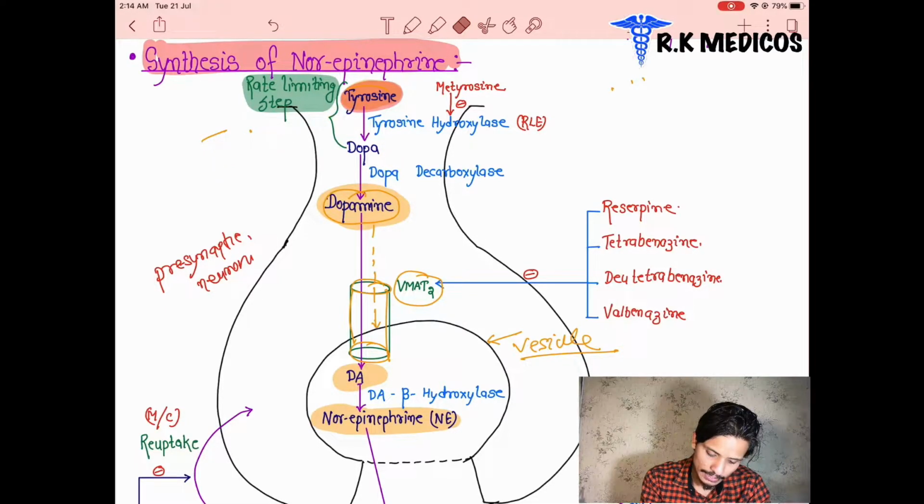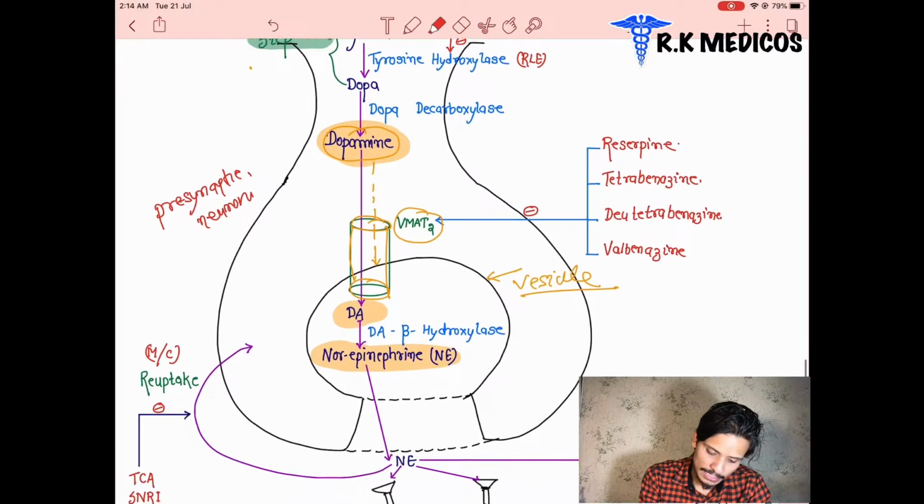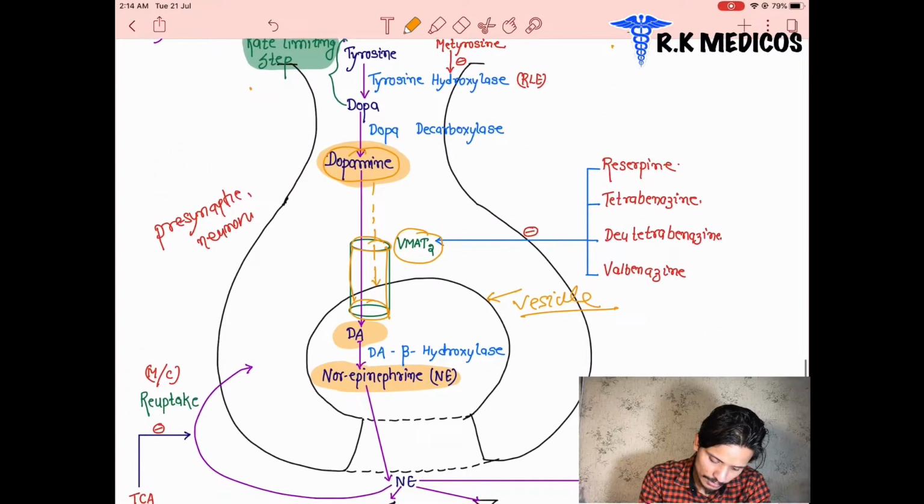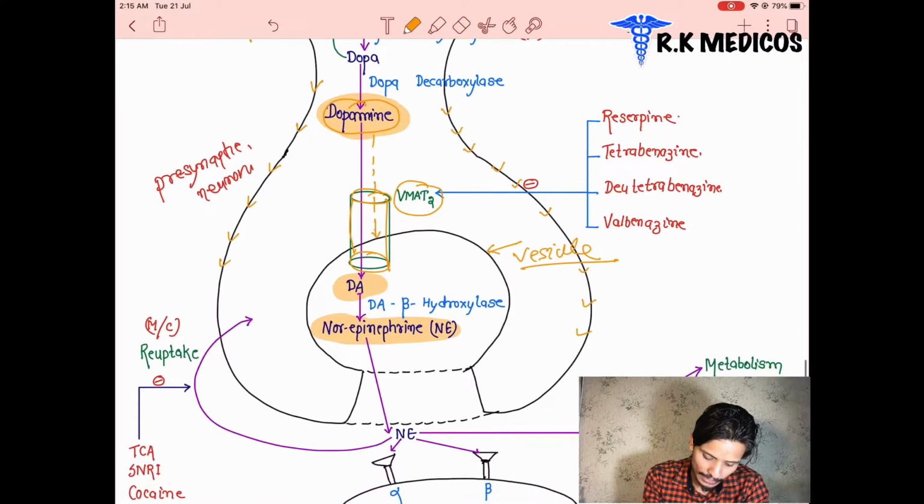Now you can see in the next picture what is going on. After dopamine enters inside the vesicles, depolarization occurs in the presynaptic nerve terminals. Inside the neurons there is depolarization and hyperpolarization, and the neuron becomes depolarized, and this depolarization leads to the entry of calcium through the voltage gated calcium channels.